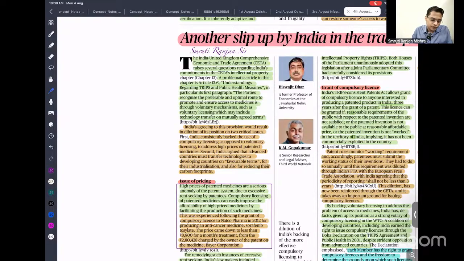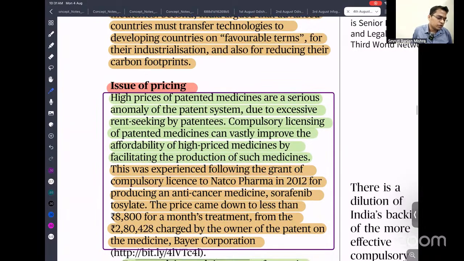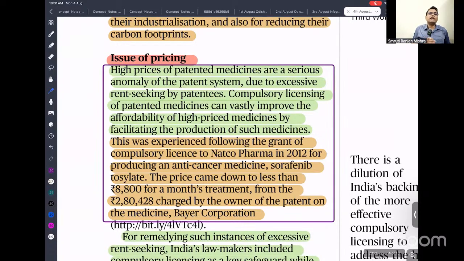In India, in the past also, the high prices of patented medicine have been a serious anomaly of the patent system due to excessive rent seeking by the patentee. Compulsory licensing of patented medicine can vastly improve the affordability of high priced medicine by facilitating its production. This was seen in the grant of a compulsory license to NATCO Pharma. You need to remember this example because it is mentioned in your syllabus on intellectual property rights. We gave a compulsory license to NATCO. Before, the price used to be 2.8 lakh, but after compulsory licensing, the price fell to only 8,800.